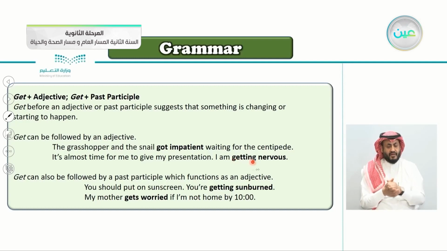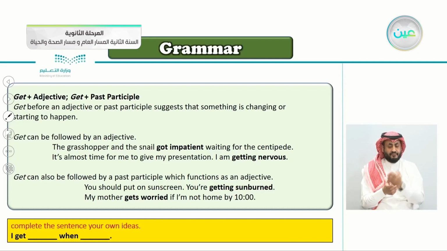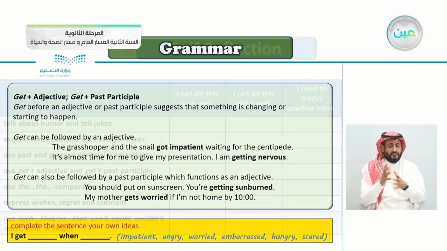Also here we say get can also be followed by a past participle which functions as an adjective. So you should put on sunscreen. You're getting sunburned. My mother gets worried if I'm not home. So this is the lesson for get plus the adjective and get plus the past participle.